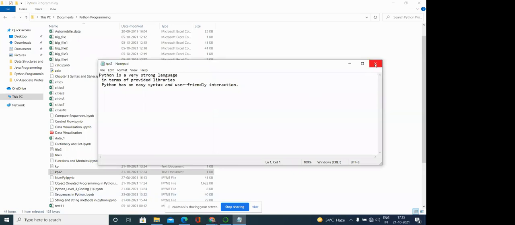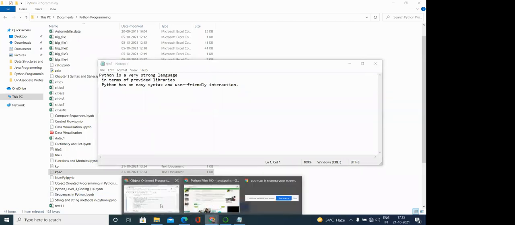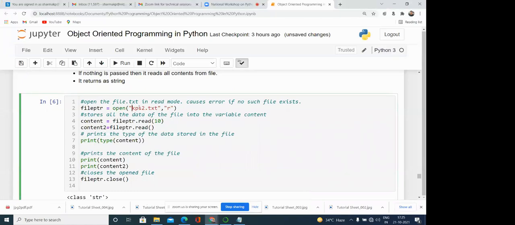So if we are using read, then content is equal to file ptr.read(10). Read 10 means 10 bytes we are reading by using this, and these are copied into content as a string. Then we can print that string. Similarly, if we use the read function directly without passing the number of bytes, then it reads all the contents which are available, the complete entire content, and copies it into content too. Okay, then we can print.